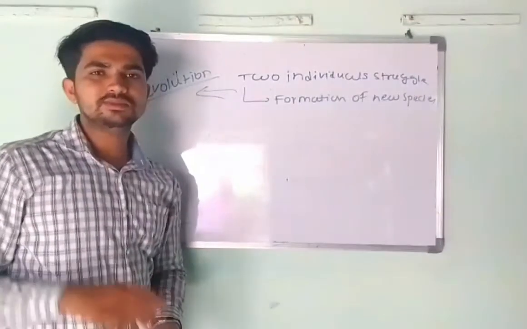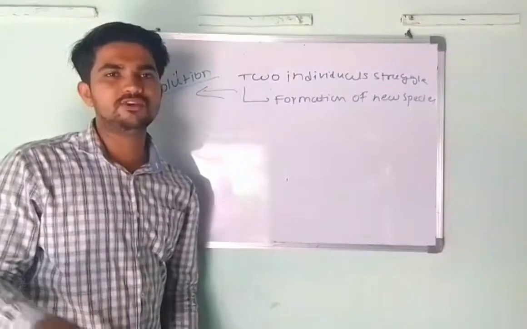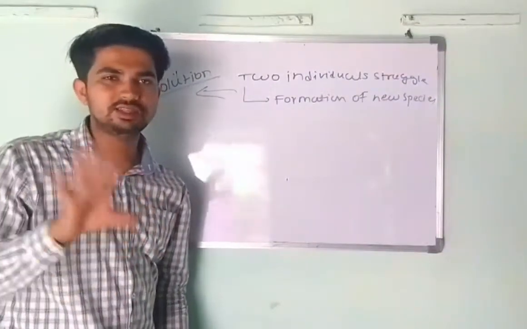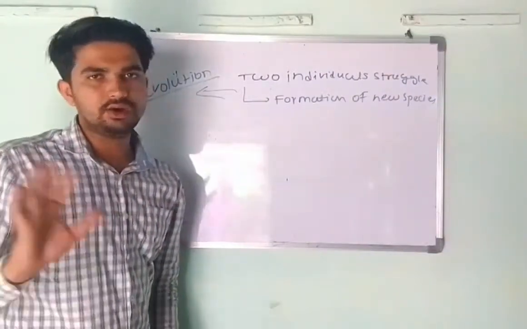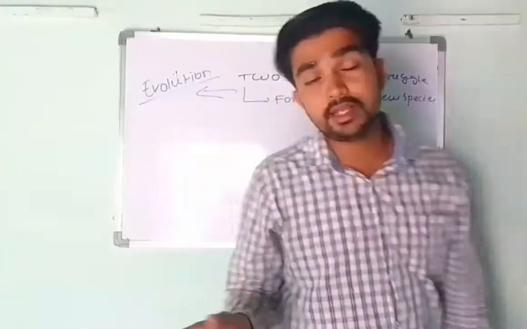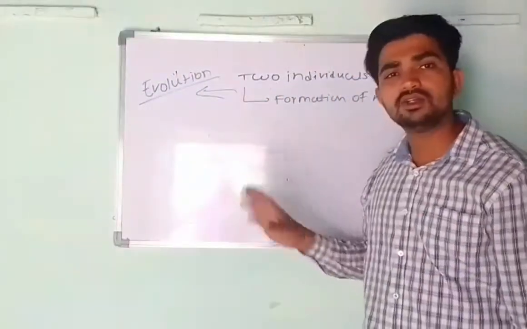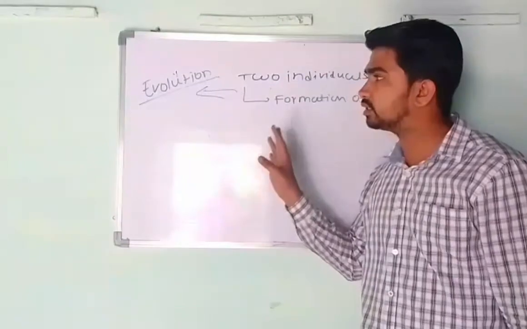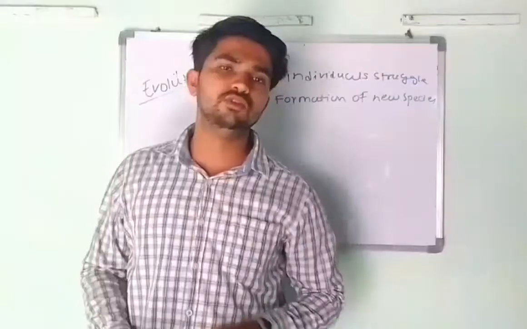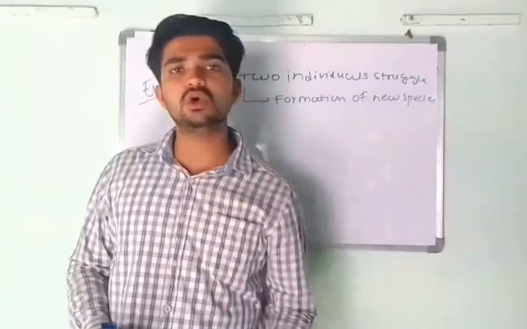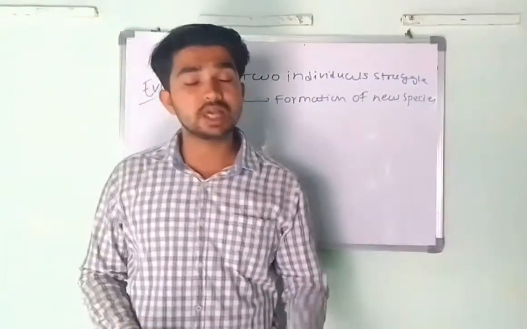But some objections to Darwin's natural selection theory will arise. Okay, they arise when Darwin is not totally successful about this theory of evolution. Darwin says this process is slow.